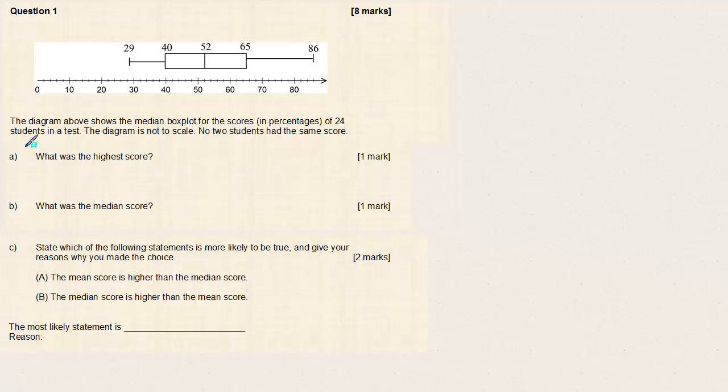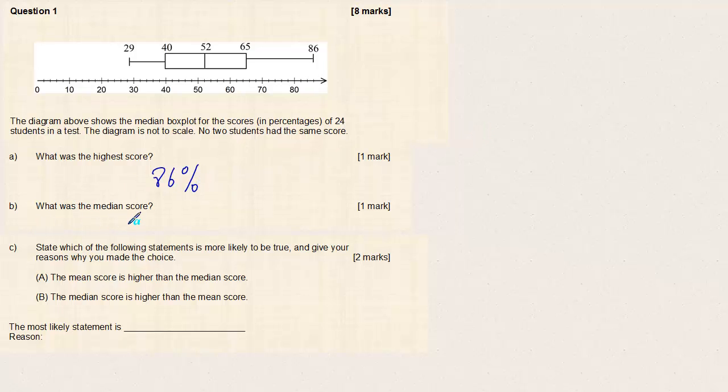Question 1. The diagram above shows the median box plot for the scores in percentages of 24 students in a test. The diagram is not to scale. No two students had the same score. What was the highest score? Well, we should be able to see that that's here at 86. So 86% was the highest score.